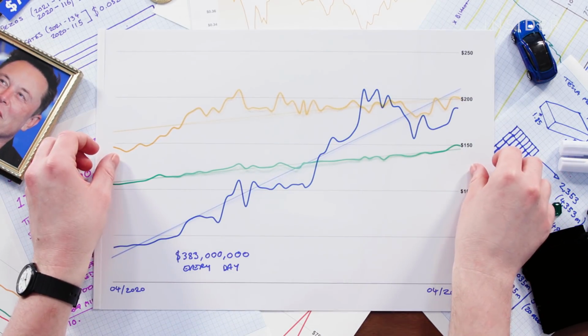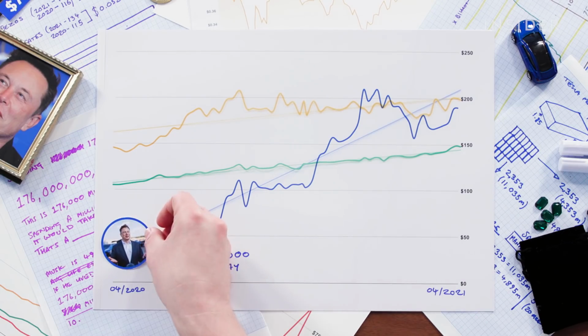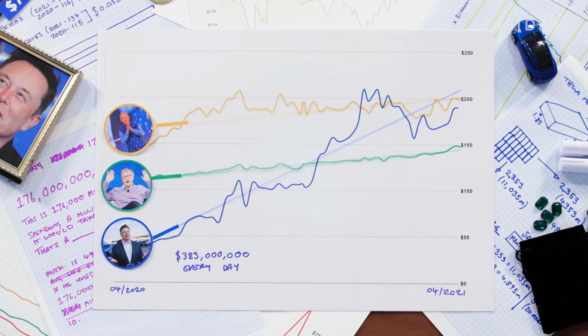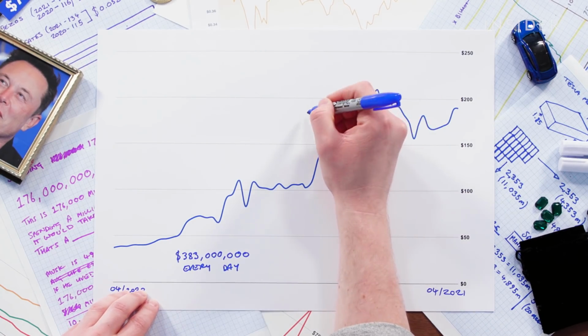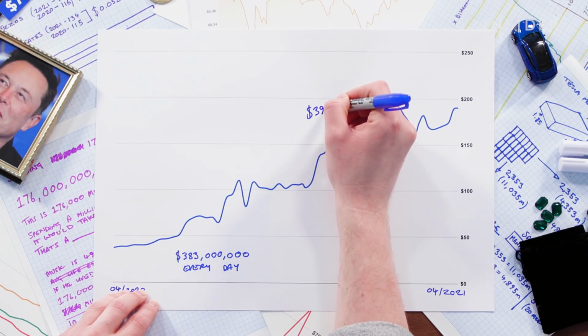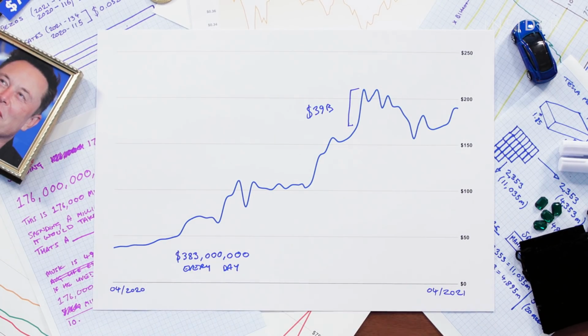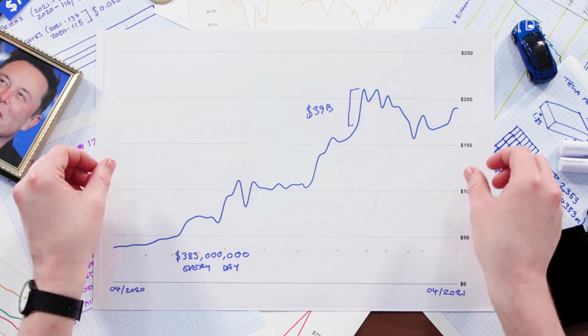Even when compared to the recent rapid growth of other US tech billionaires like Bill Gates or Jeff Bezos, this wealth has really taken off in the last year. This specific section, though, is even more dramatic. This almost vertical line is a 5-day period where Elon Musk suddenly became the richest person in the world, as his wealth jumped by $39 billion.